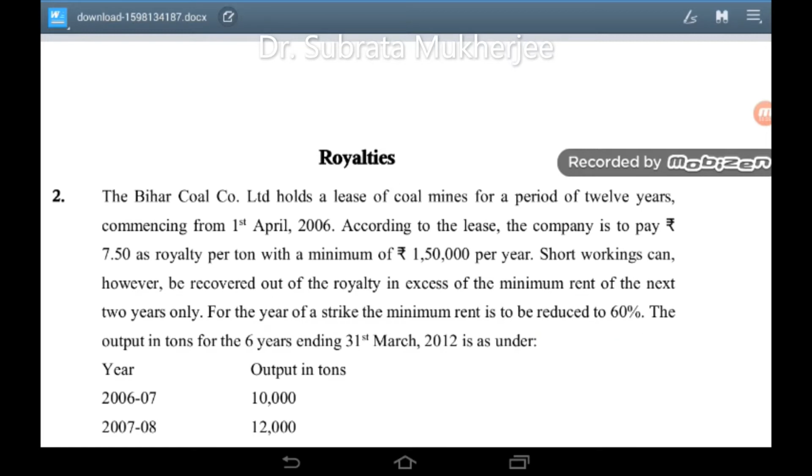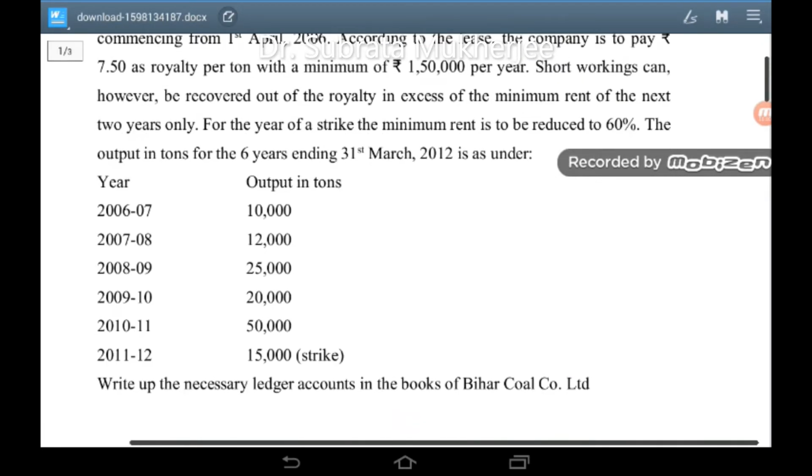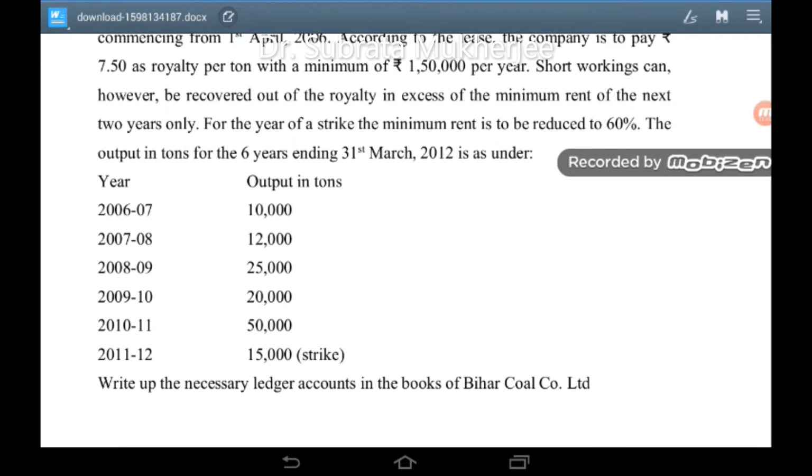The output in tons for the 6 years ending 31st March 2012 is as under. Year, output in tons. In 2006-7, output was 10,000 tons. In 2007-8, 12,000 tons. 2008-9, 25,000 tons. 2009-10, 20,000 tons. 2010-11, 50,000 tons. 2011-12, 15,000 tons, in which there was a strike. Write up the necessary ledger account in the books of Bihar Coal Company Limited.